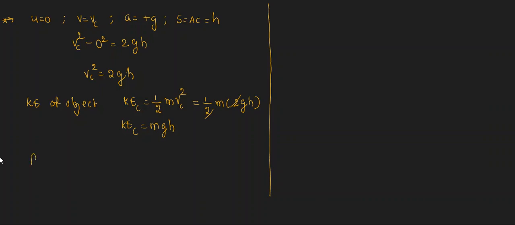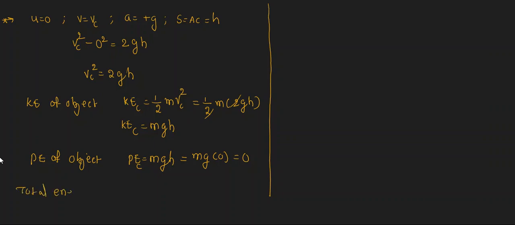I want the potential energy of the object which is falling down freely. Potential energy formula is mgh, where the height becomes 0. Is it right? Yes or no? Anyone have doubt? Yes, sir. Potential energy at point C is 0 because of 0 height.